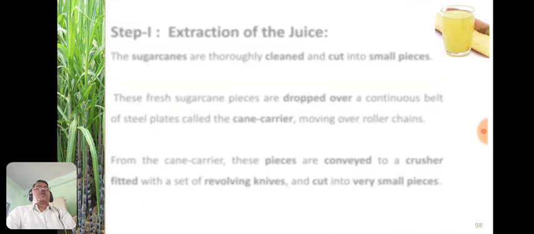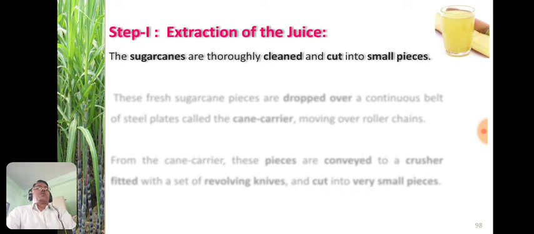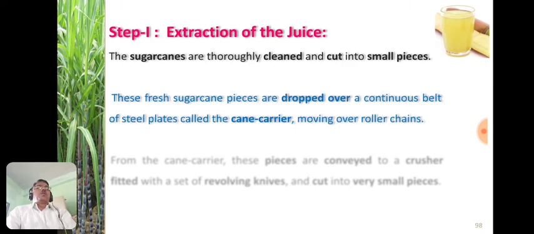First is the extraction of juice. How is the juice extracted from sugar cane? First of all, sugar canes are cleaned thoroughly and cut into small pieces, and these fresh sugar cane pieces are dropped over a continuous belt of steel plates, called the cane carrier, moving over roller chains.